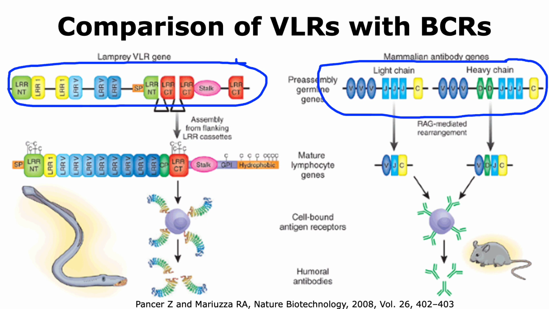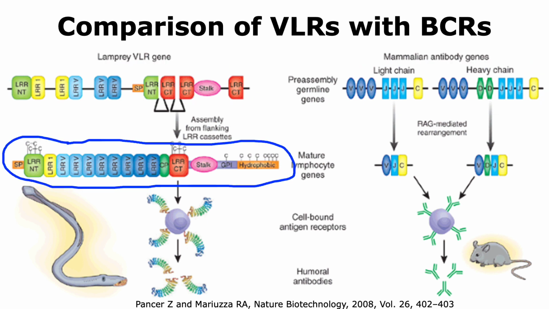In the case of the VLR genes, DNA recombination has to occur in order to form the functional VLR gene. This is true in the case of the BCR and TCR genes as well. However, the mechanism by which recombination occurs utilizes different players, namely the RAG recombinase complex.